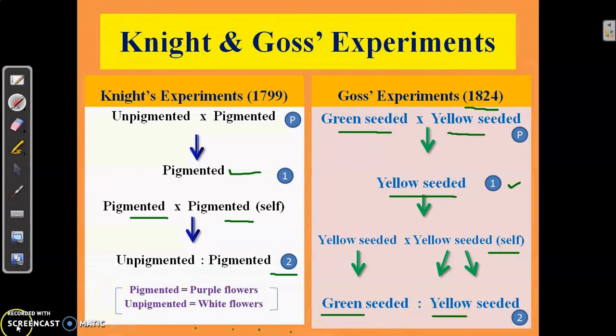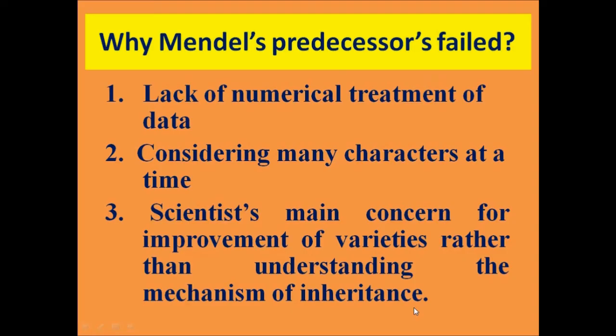So, from these experiments, we understand that many years before Mendel had conducted his experiments, similar experiments were conducted by the two scientists, Knight and Goss, and they obtained results which were very much similar to the results obtained by Mendel. Why then did Mendel's predecessors fail?